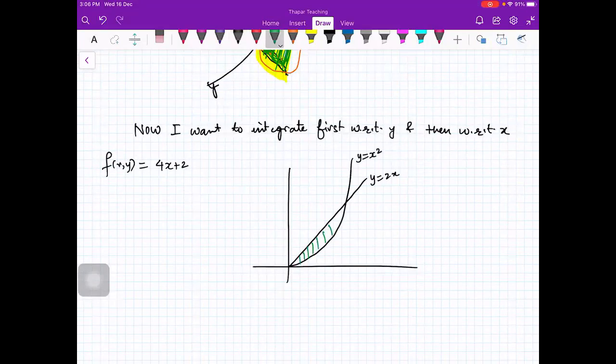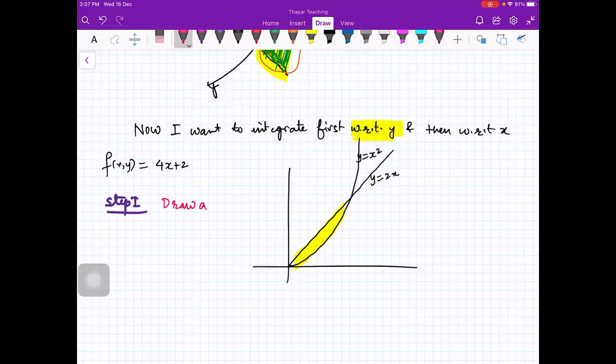Okay, so I want to keep it empty. This is a straight line y is equal to 2x. This is a parabola y is equal to x square, and this is the region R. Okay, this yellow one. I want to first integrate with respect to y. So if you want to first integrate with respect to y, then step 1 is draw a vertical line.